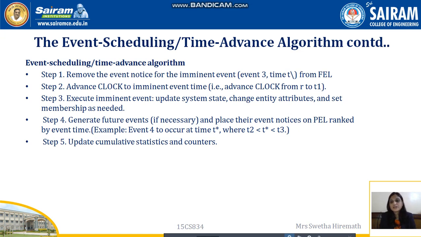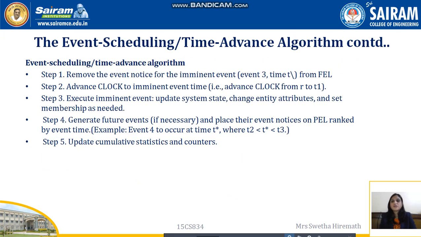Once the event has been executed, step 4 is to generate future events. If any future event has to be newly generated, it can be generated and its event notice placed on the FEL, ranked by event time. Step 5 is to update cumulative statistics and counters.